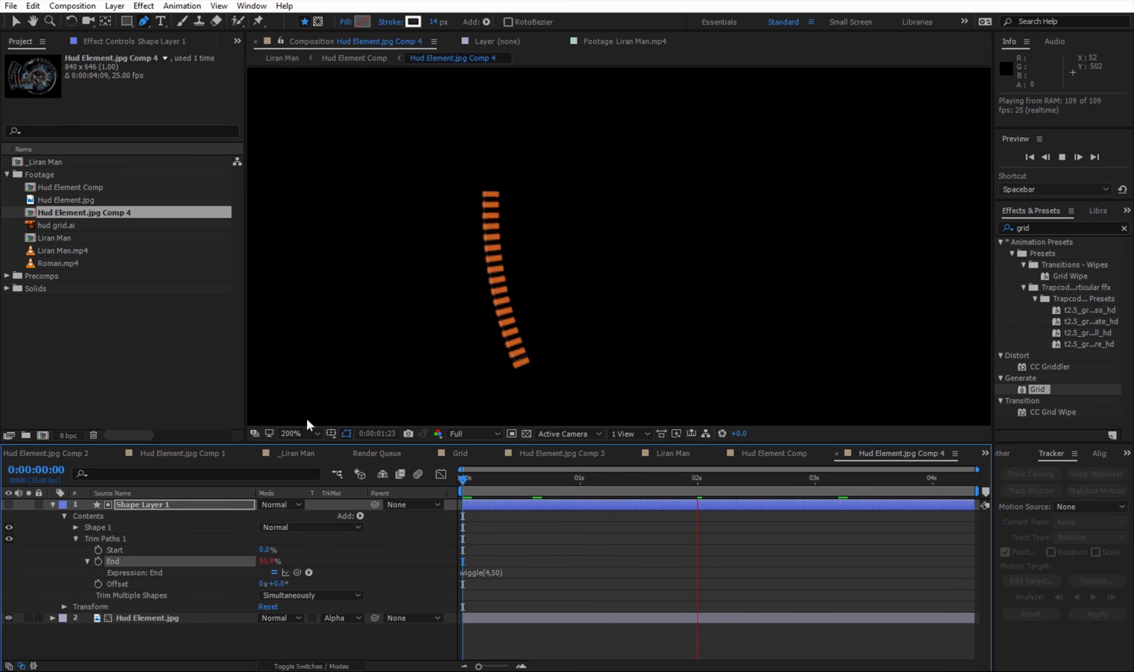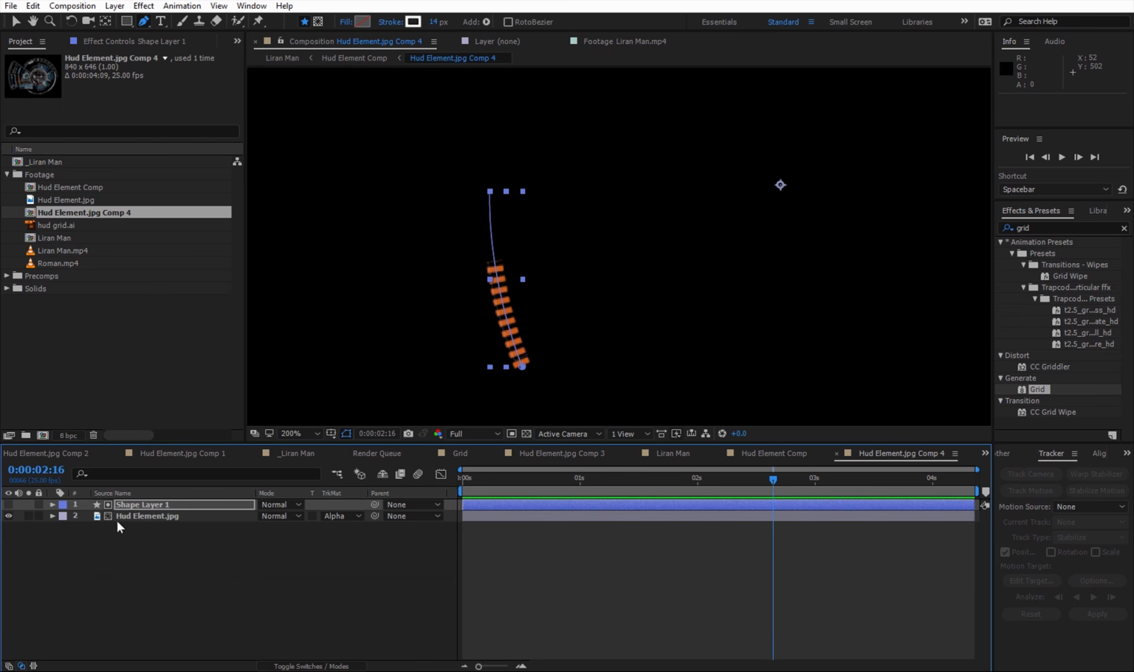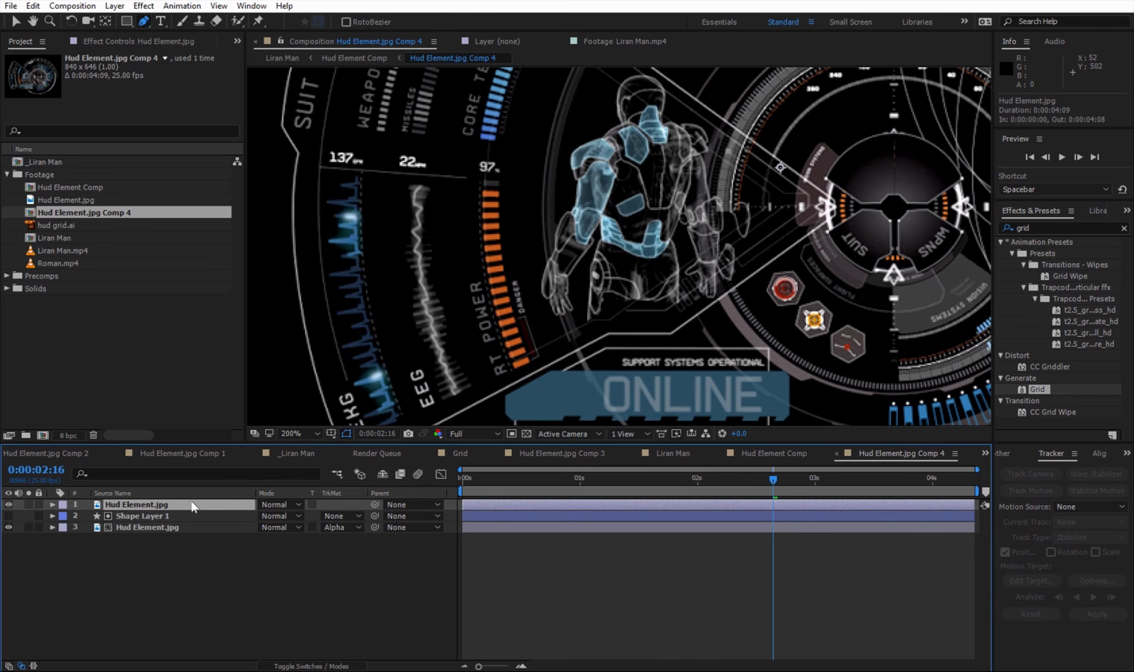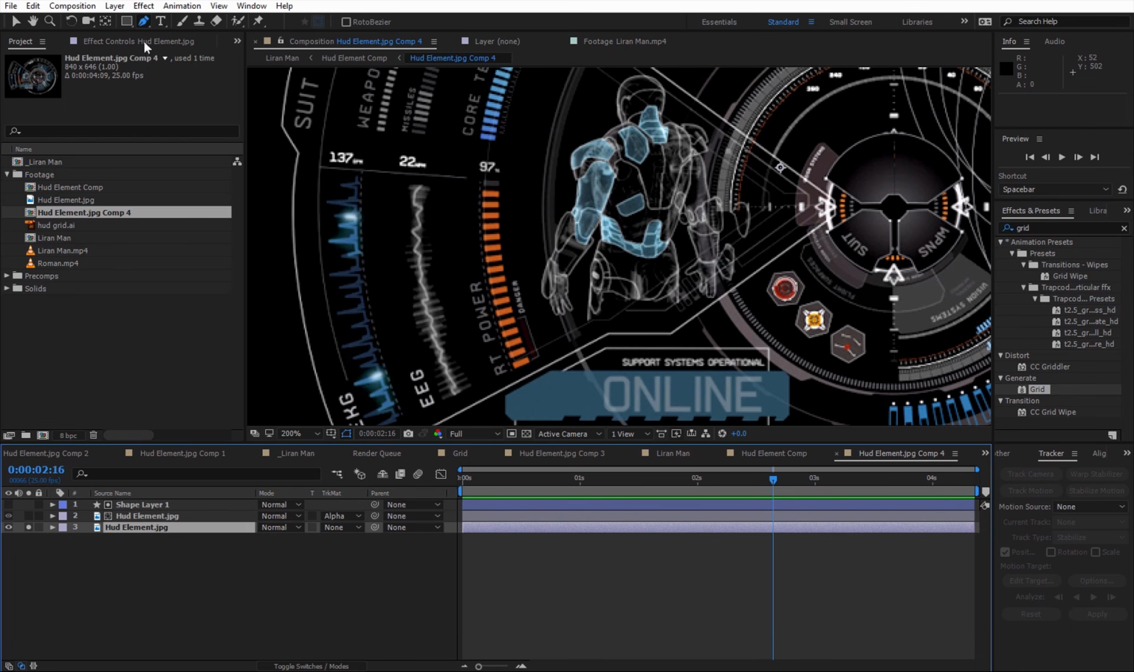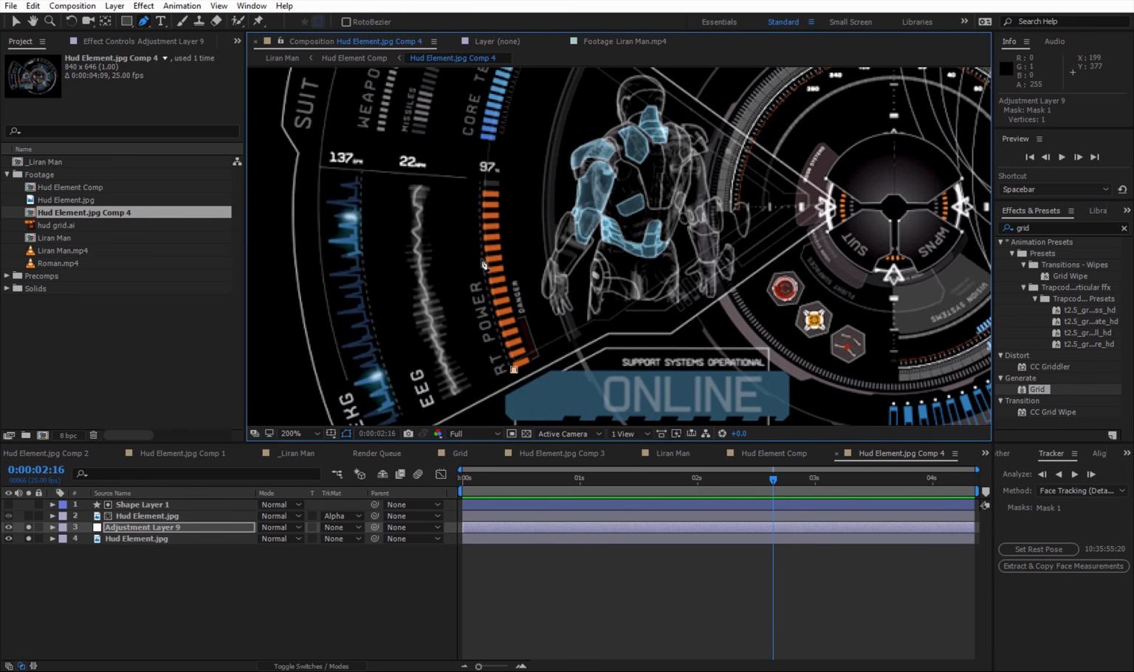So I have this cool animation, and now I want to duplicate the HUD element again. I'm gonna put it below, and I'm gonna cancel the track map option. And this is the original. And what I want to do here is gray out this area. So I'm going to create a new adjustment layer, and I'm going to create a mask on this adjustment layer, which will include only the orange parts.